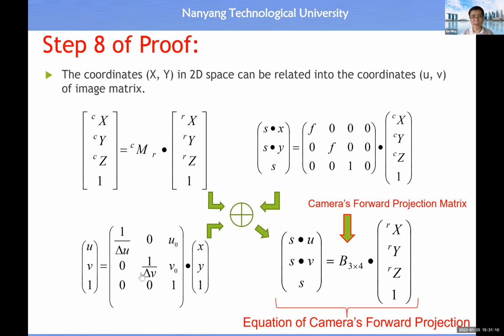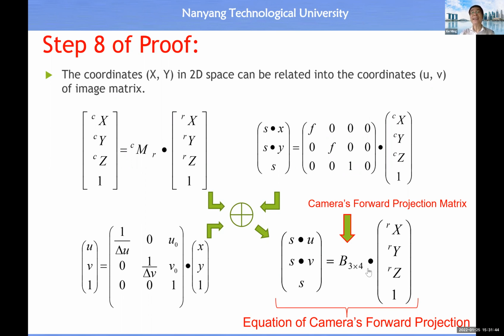When this one times this one times this one, the result is actually a 3×4 matrix. This is a 4×4, this is a 3×4, and this is a 3×3, so it ends up as a 3×4. This is very important. This is the equation of a camera's forward projection, because in the next lecture on the measurement of 3D geometry, we will use this equation.